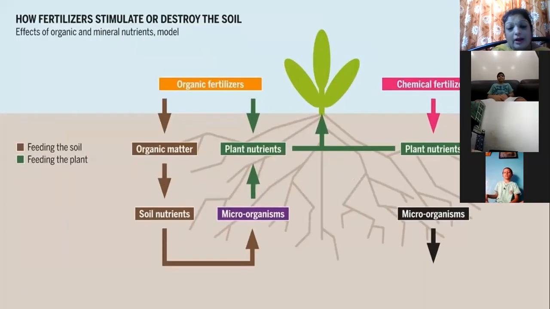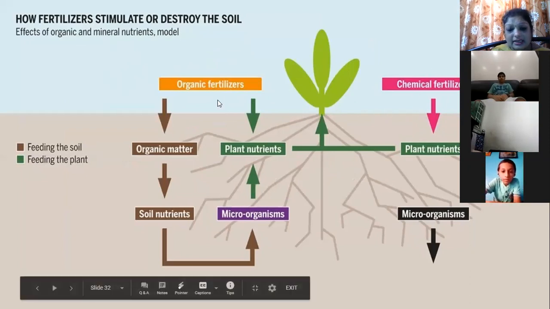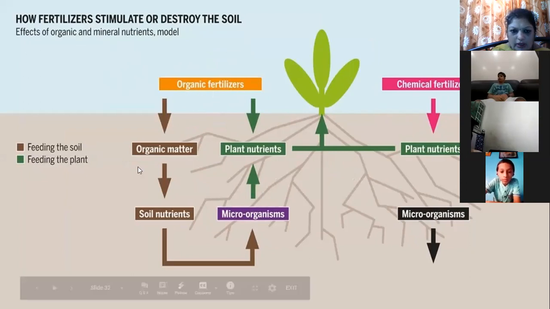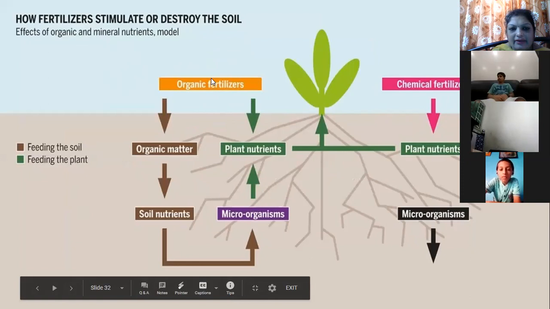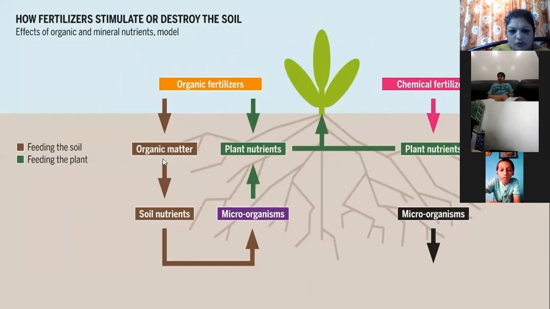Now look here, what happens? I have explained to you over here what happens when you are using organic fertilizer and what happens when you are using chemical fertilizers. Okay, let us see now organic fertilizers. Now see, this is a soil. Now organic fertilizers are mixed into the soil, which will give you organic matter.